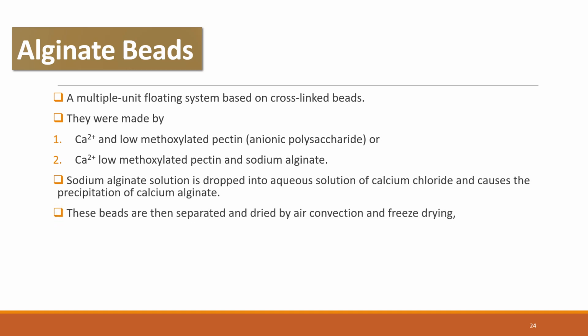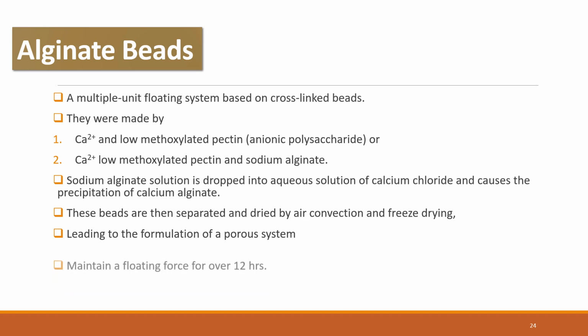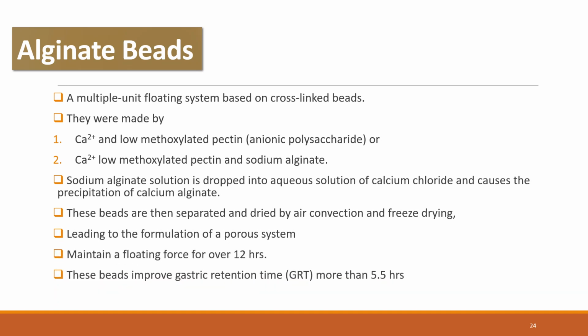These beads are then separated and dried by air convection or freeze drying methods, leading to the formulation of a porous system which can maintain a floating force for over 12 hours. These alginate beads improve the gastric retention time to more than 5.5 hours.